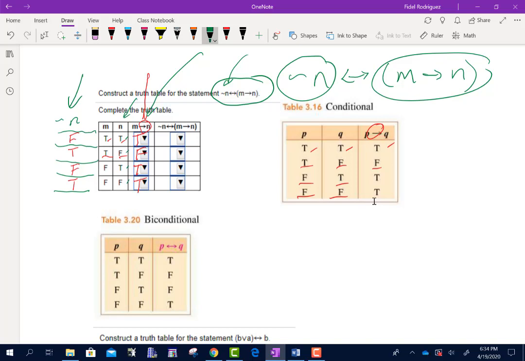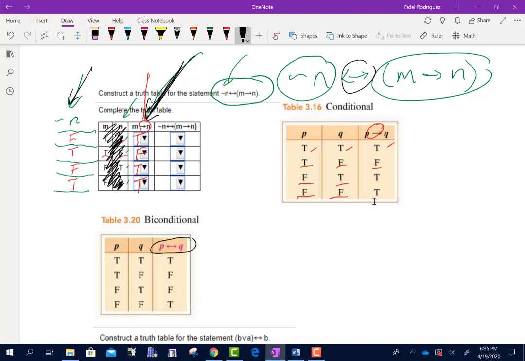Okay? So all that means I'm going to do now is get rid of the things that I don't need to know anymore. And what I mean by get rid of, I'm just not going to focus on them, okay? So I'm not going to worry about this piece right here. I'm going to worry about this column and that column.